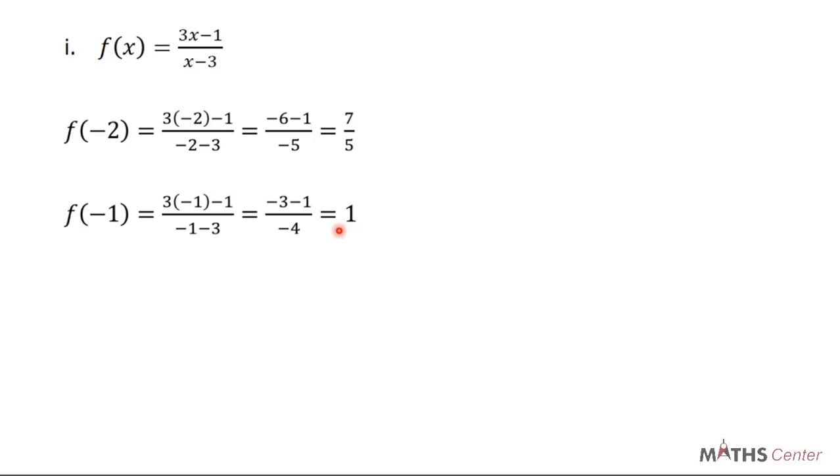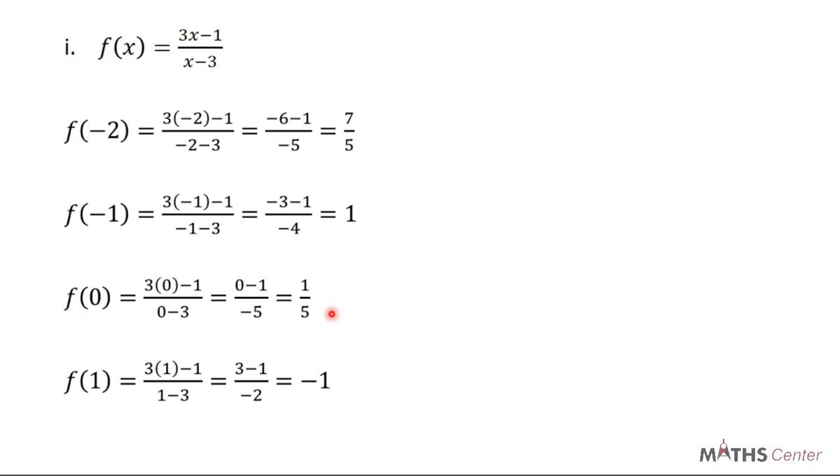You find the image of the next element, which is 0. 3 into bracket 0 minus 1 over 0 minus 3. And this is going to give us 0 minus 1 over minus 5, giving us 1 over 5. Then we find the image of the next element, which is 1. So that is going to give us 3 into bracket 1 minus 1 all over 1 minus 3. We are going to have 3 minus 1 over minus 2, and that will give us minus 1.